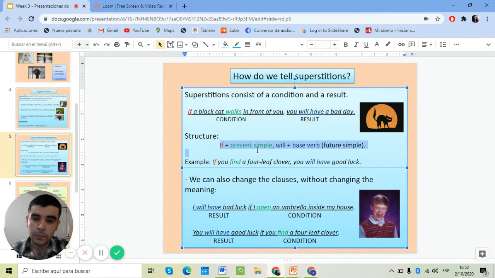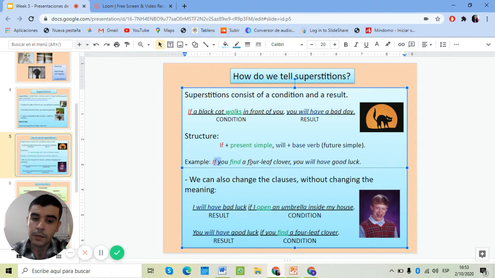So the structure is the following. In the condition, we have the word if, and the verb goes in the present simple. For example, if a black cat walks in front of you, comma, you will have a bad day. So in the condition, the verb goes in the present simple, and in the result, the verb goes in the future, right? We have another example.